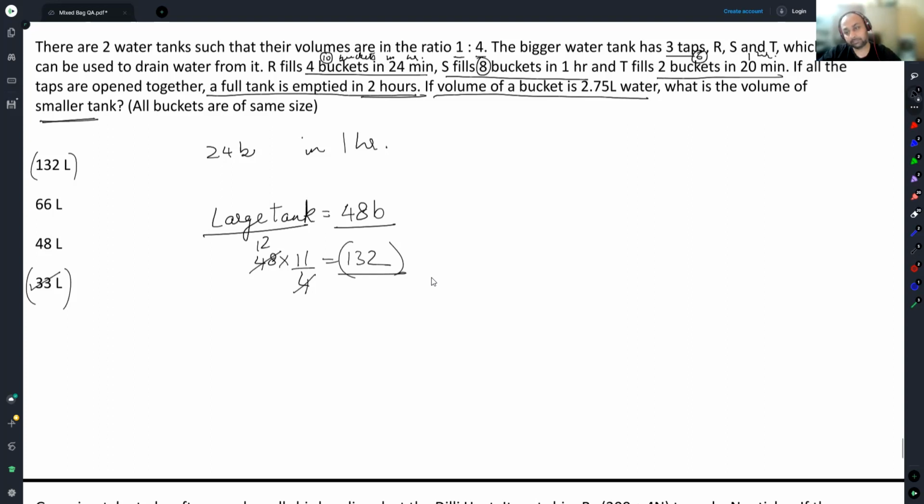Yes. Has to be less than 12 into 3. I don't know where that 12 comes from, but okay, I like it. 12 buckets. What's 12 buckets? Acha, when you reach this place, large tank is 48 buckets. You straight away go to, okay, 12 buckets, 12 into 2.75, you have to do that. That's fine. Let us go to the next one.